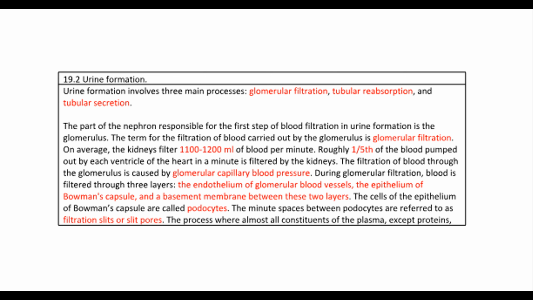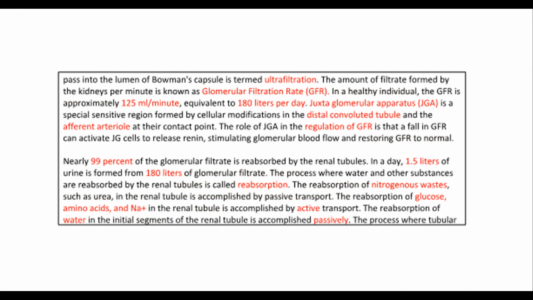The process where almost all constituents of the plasma, except proteins, pass into the lumen of Bowman's capsule is termed ultrafiltration. The amount of filtrate formed by the kidneys per minute is known as glomerular filtration rate, GFR. In a healthy individual, the GFR is approximately 125 milliliters per minute, equivalent to 180 liters per day.